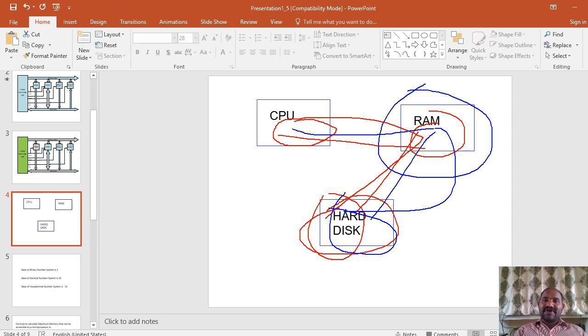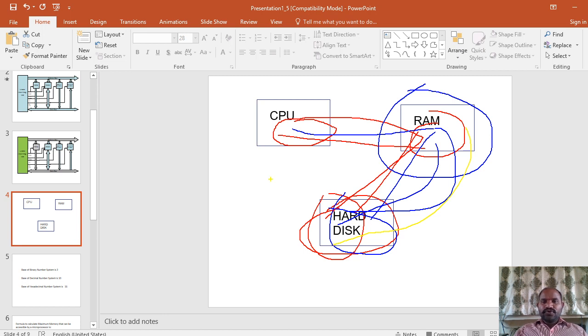But if you save that file, then it is reflected from the RAM space into the hard disk. So even though the power is turned off, it is not lost, because a copy of the information which is in the RAM is already loaded into the hard disk. But if you add new information to that file after saving, and it is not saved, then that newly entered information is going to be lost if the power is turned off all of a sudden.